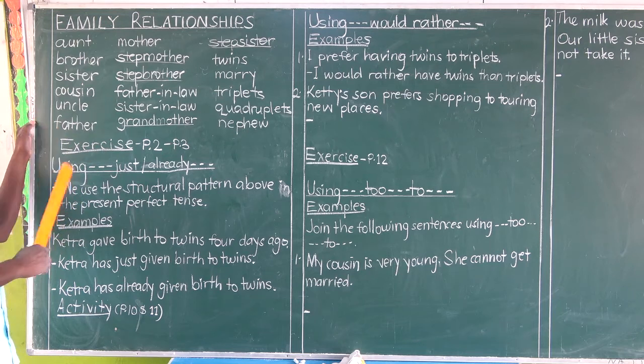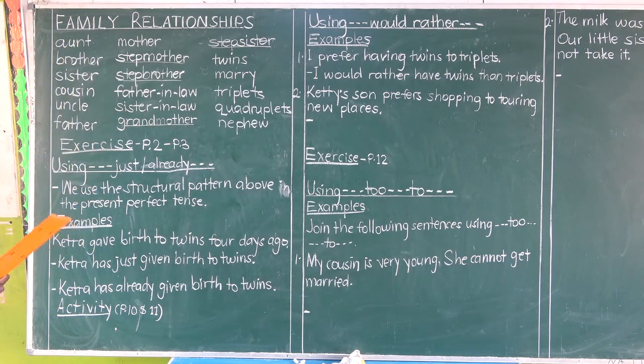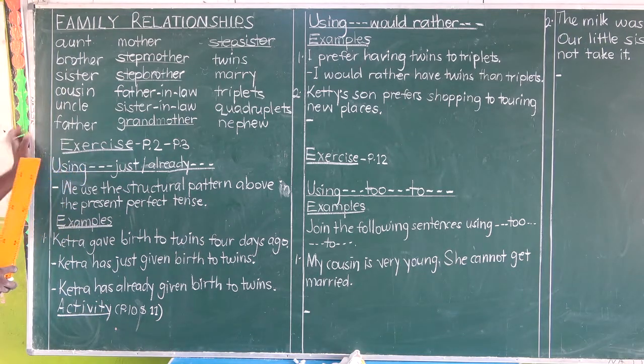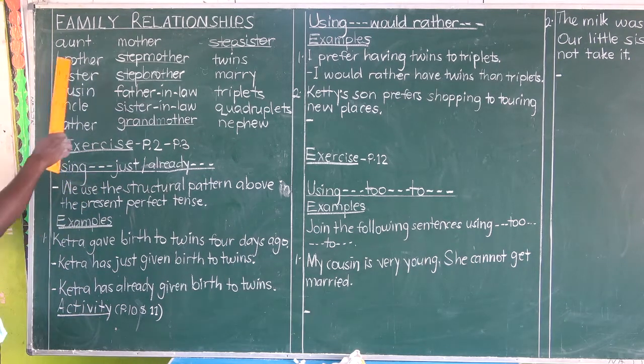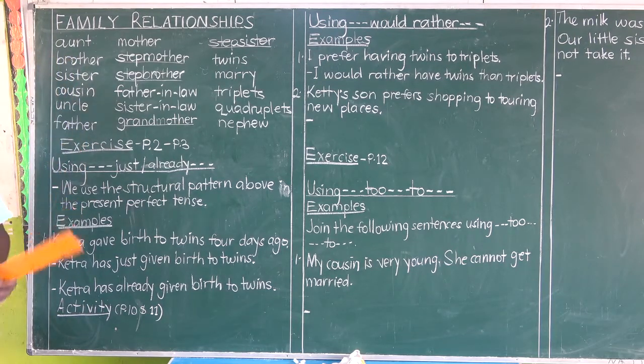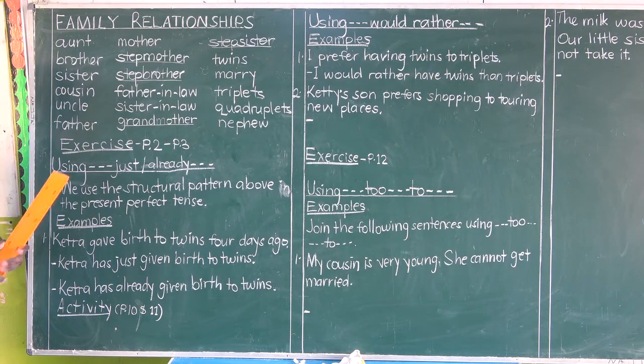Next is the brother. Do I need to say anything about brother? A male child with whom you are born to the same mother. A male child with whom you share the mother or the father is your brother. Sister is the opposite of brother, a female child with whom you share parents.